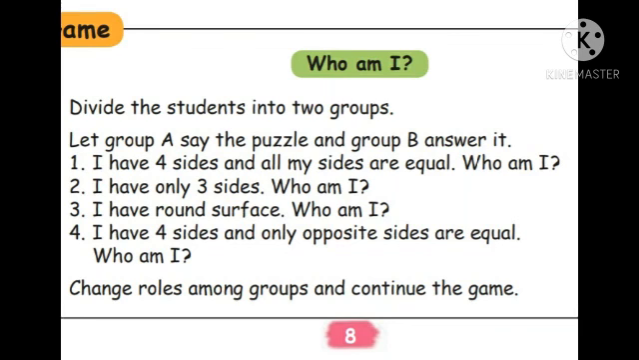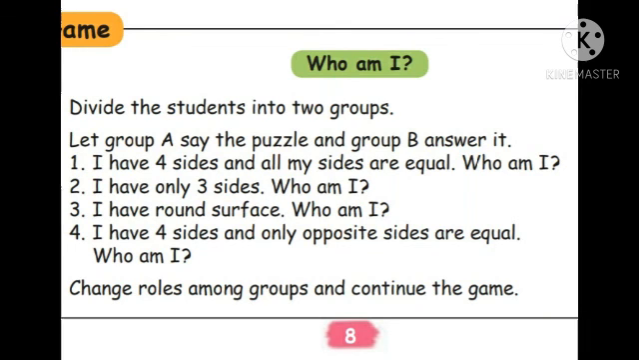Okay. The last one, I have 4 sides and only opposite sides are equal. Who am I? Only opposite sides are equal. What have you learned? Which shape? Rectangle shape, isn't it? Okay, very good. Then you have to write the answer, rectangle shape, opposite sides are equal. Okay, rectangle spelling RECTANGLE, rectangle shape. You have to write after the question.